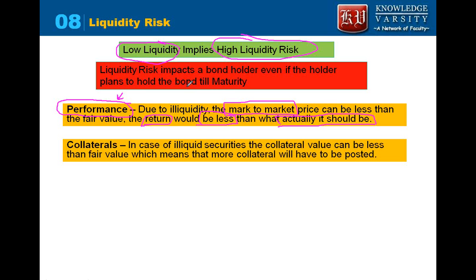The borrower, the security lender, or the person who has given you the money will ask for more collateral, that is more bonds. So you will have to post more collateral. So even though you are investing in the bond till maturity, you are still exposed to what is called liquidity risk.